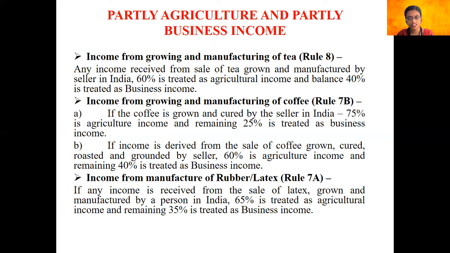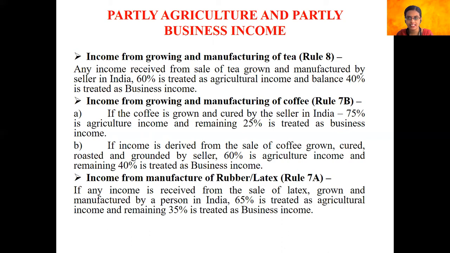So when you have such a question, please be clear, it is partly agriculture and partly business income, where any income that you as an individual receive from the sale of tea grown and manufactured by a seller in India, 60% of the income will be treated as agricultural income and 40% will be treated as business income.